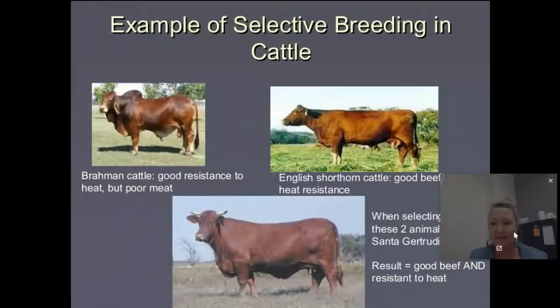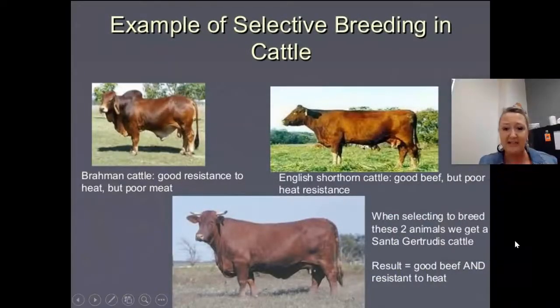So here's another example. Here in Texas, obviously cattle farming is a big thing, right? And so when we're looking at animals that we want to be able to survive, there has been selective breeding of cattle. So the Brahman cattle have a good resistance to heat, but the meat's not that great. And then the English shorthorn cattle, they had good beef, but they couldn't live in the heat. Well, when we pick those two and we breed them together, we get a different breed of cattle, a Santa Gertrudis cattle. And the result is they have good beef and they can tolerate the heat.